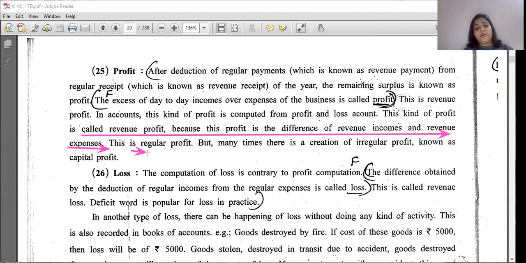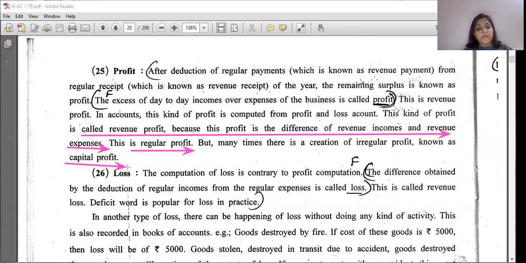What is regular? Land and building is sold once in a lifetime, so we get profit, but that is not regular. This is regular from the sale income and from the expenses of salary and wages, right? But many times there is a creation of irregular profit known as capital profit.